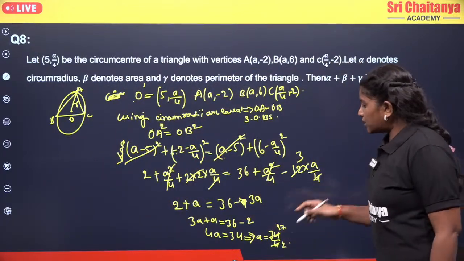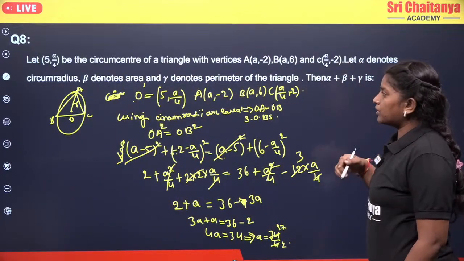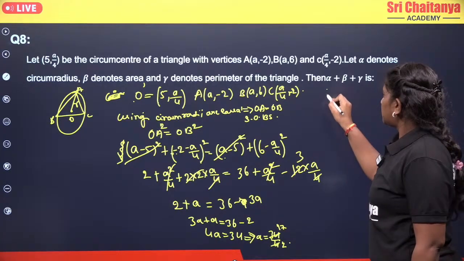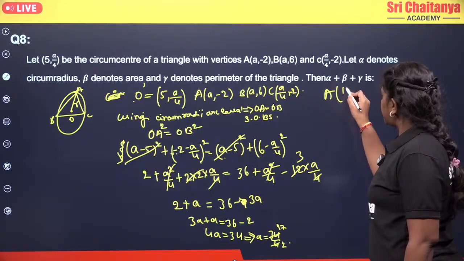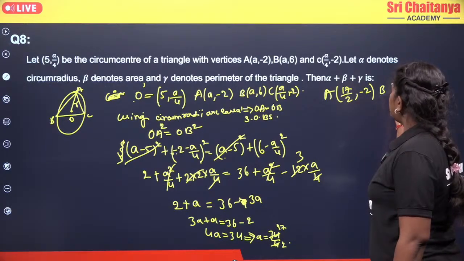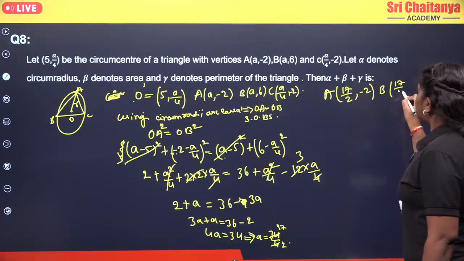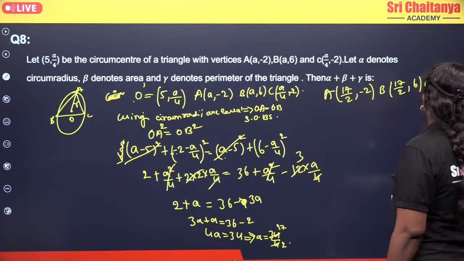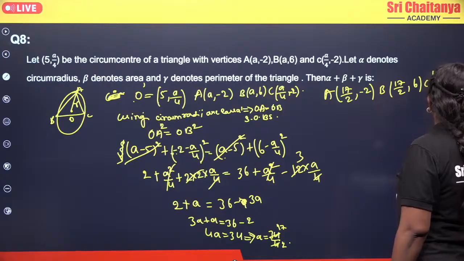Now we got the A value, so you can take your coordinates. A will become 17 by 2 comma minus 2, B will become 17 by 2 comma 6, and C will be 17 by 8 comma minus 2.